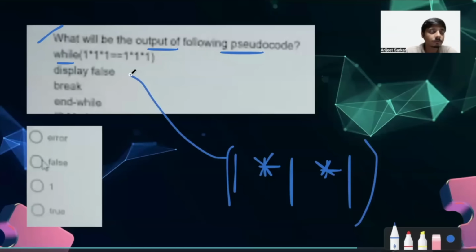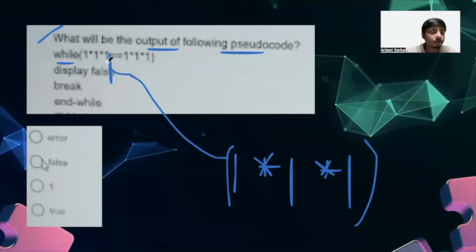Now, let's look at another question. What will be the output of the following pseudocode? Okay, so we have a while. If this particular part is not clear, what we have is 1 star 1 star 1. This is the operation given to us under the brackets, and it is the same for both sides. We have here 1 into 1 into 1, then we have 1 into 1 into 1.